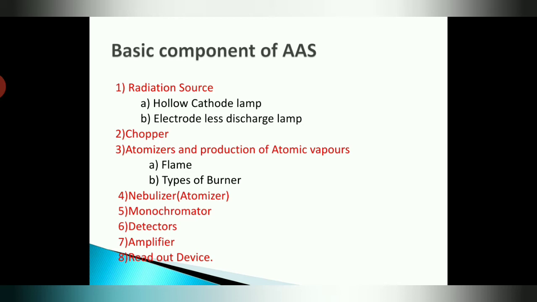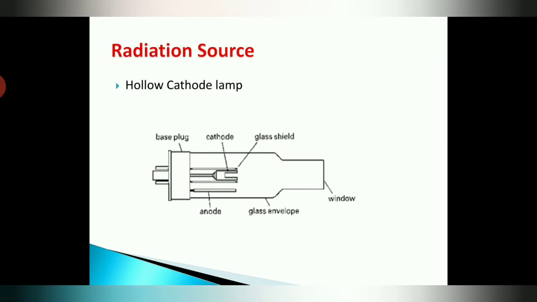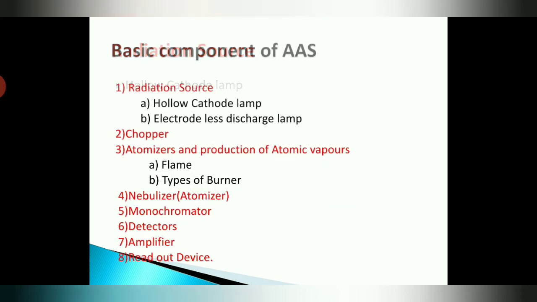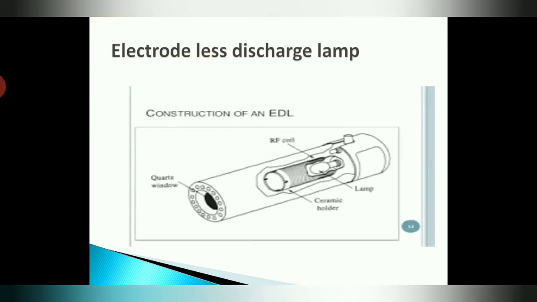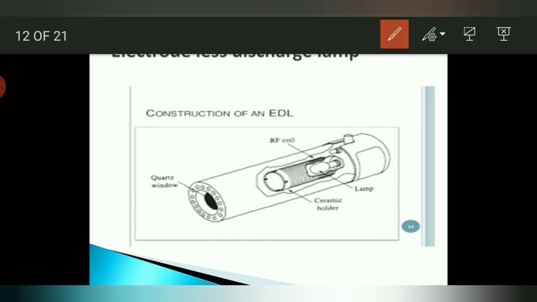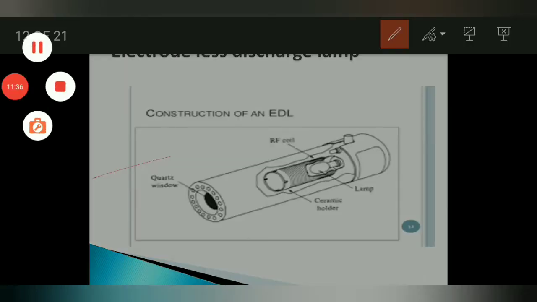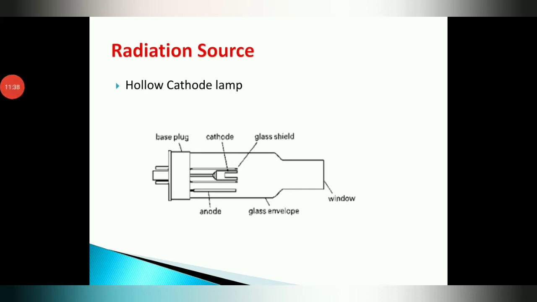So let us begin with the basic components of AAS one by one. The first component of the AAS system is the radiation source. In that we study the hollow cathode lamp. The diagram of the hollow cathode lamp is here. The hollow cathode lamp is a low pressure gaseous discharge tube.